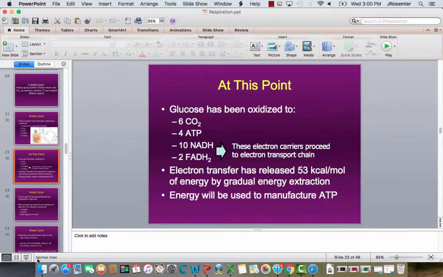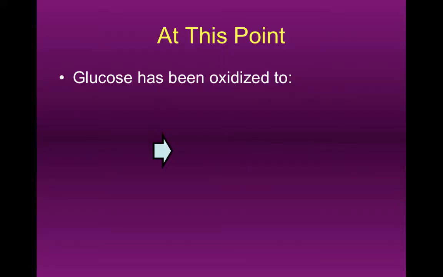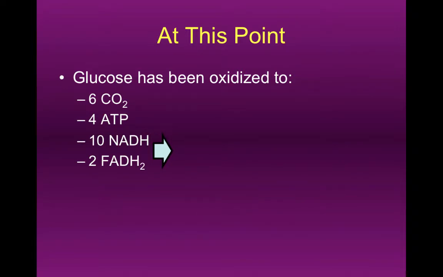All right, so if we go ahead and take a look at what we've done so far, our grand totals to this point are this. We've created from glucose 6 molecules of CO2, and so what you'll notice, if you remember, is glucose is C6H12O6.